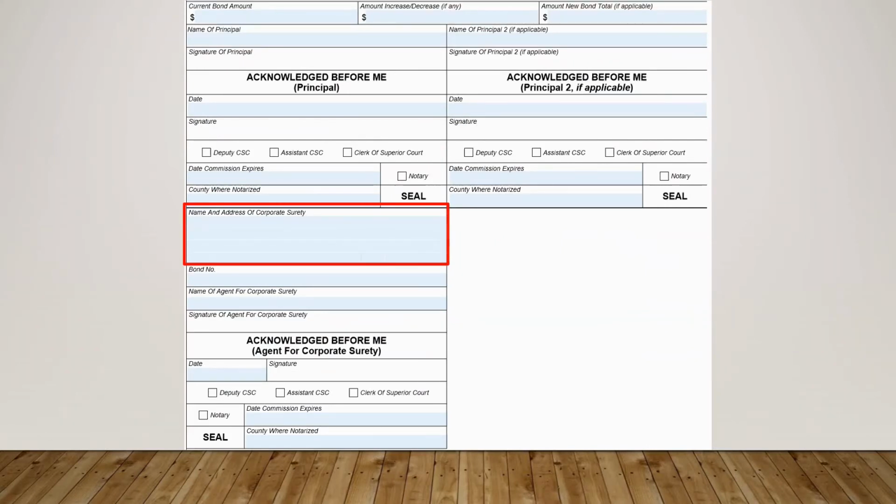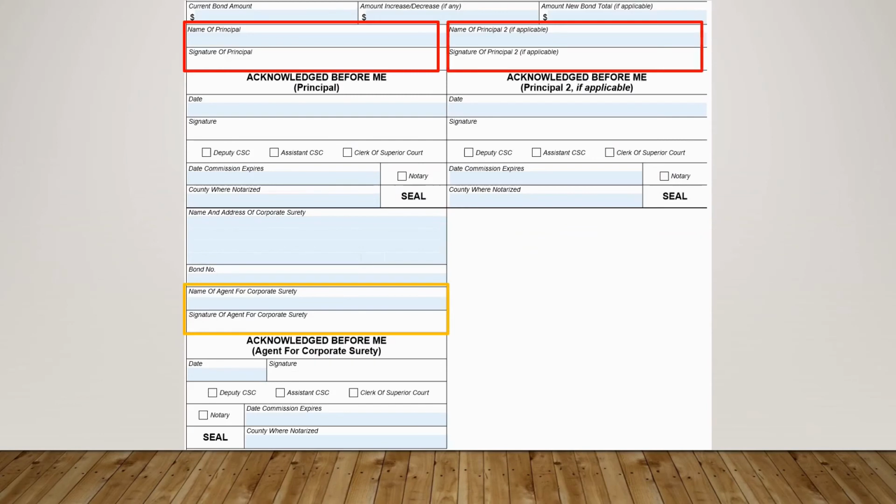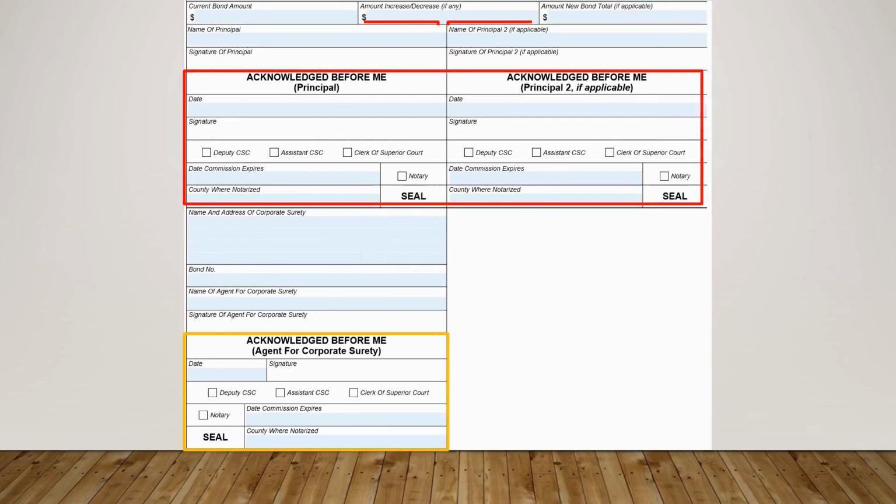After the form is completed, the personal representative and the person acting on the corporate surety company's behalf must sign the form. The personal representative will sign as the principal. The person from the surety company will sign as agent for corporate surety. Leave the signature portions blank until the signatures can be witnessed by a person who is authorized to administer oaths. This will typically be a licensed notary public.